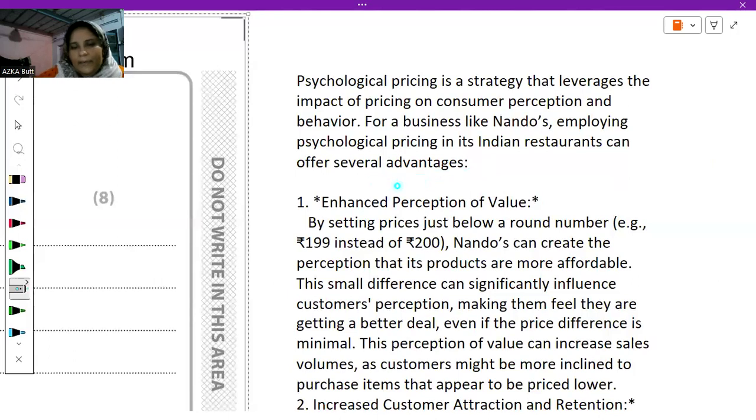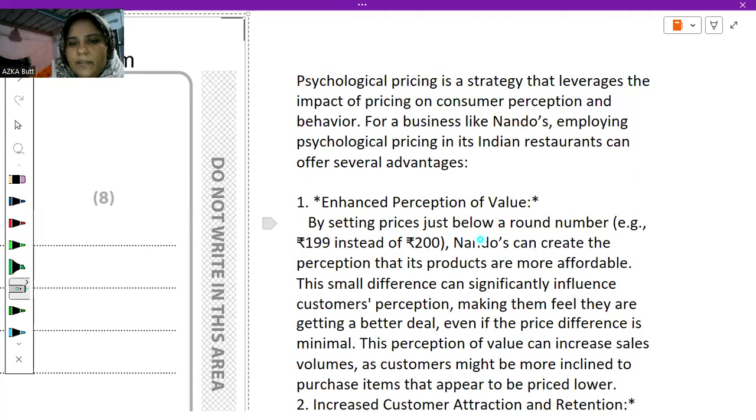I have written many advantages here, the most possible advantages, but you have to write only two because this is a question with limited marks. The first advantage of using psychological pricing is enhanced perception of value. As you can see, I have taken this example from the case, and it's my application.